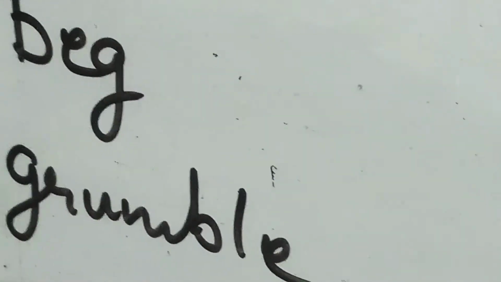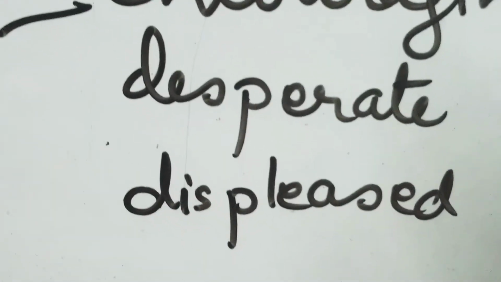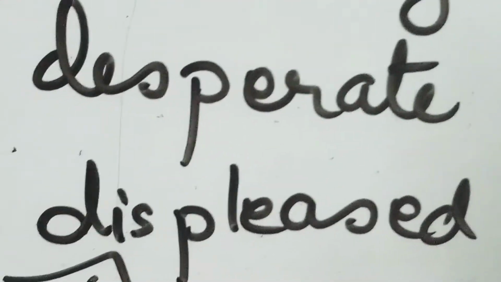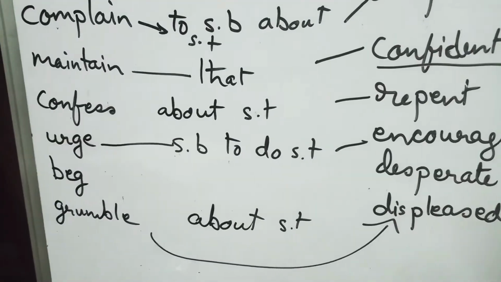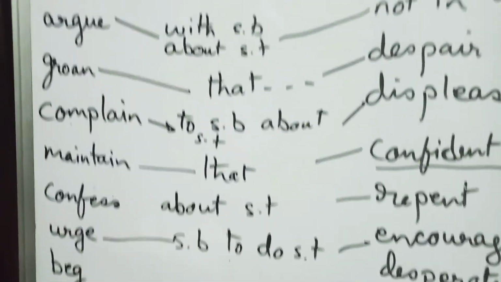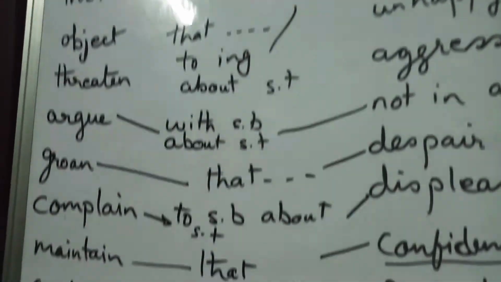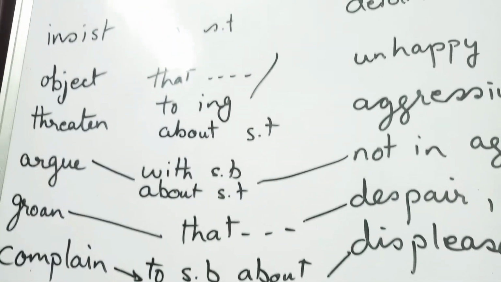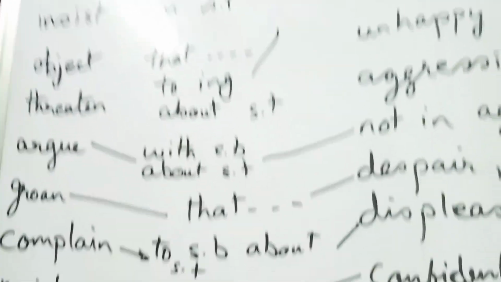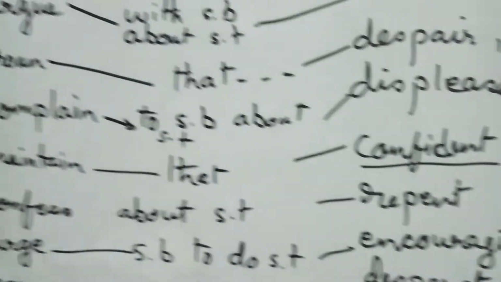Okay, now grumble about something. This is always about something. And grumble is always when you are displeased. He was continuously grumbling about the presentation which was made in the conference. So why was the person grumbling? That he could have done better, or the presentation was not up to the mark, or the person has not put in that many efforts. So grumbling is always not satisfied and always displeased with the situation.